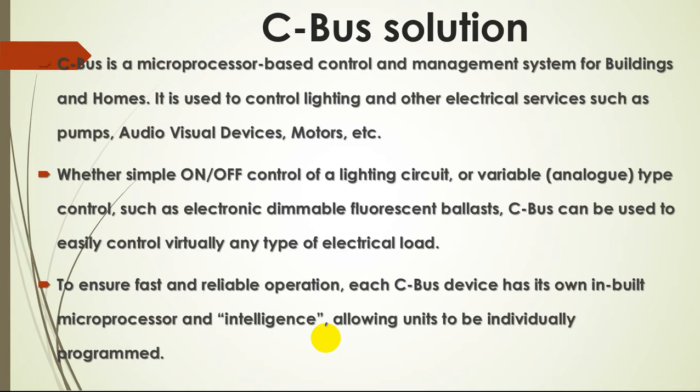To ensure fast and reliable operation, each C-Bus device has its own inbuilt microprocessor and intelligence, allowing units to be individually programmed.